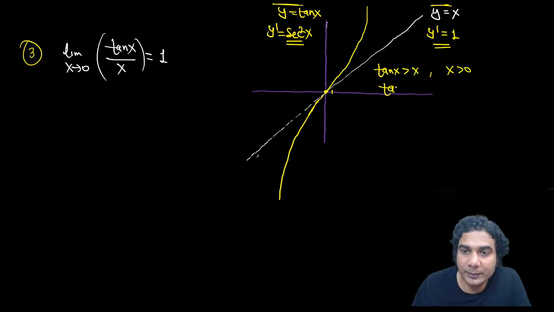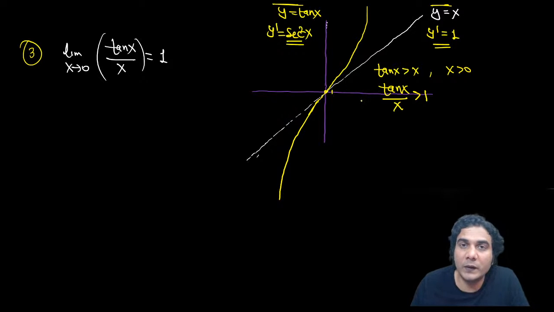So you can say tan x upon x will be more than 1, all right? So when you are looking at the value of tan x upon x on the right side of 0, it will be slightly more than 1. So it is approaching 1, but this is 1 plus, right? And the left hand side will remain the same. On the left hand side, tan x is less than x.